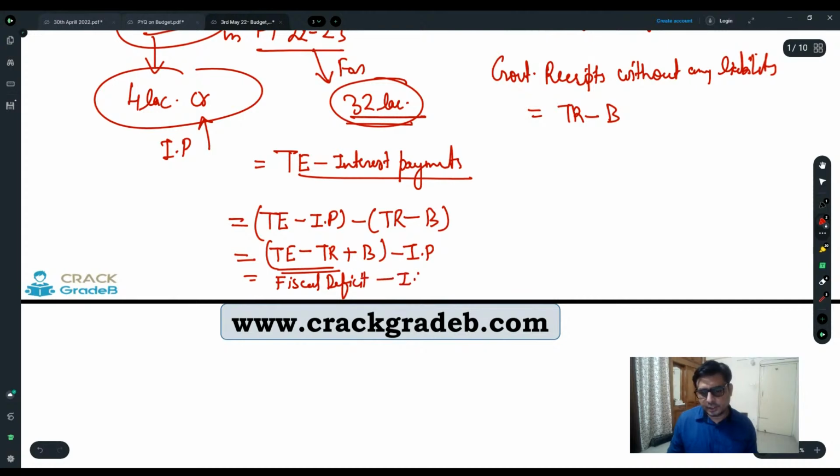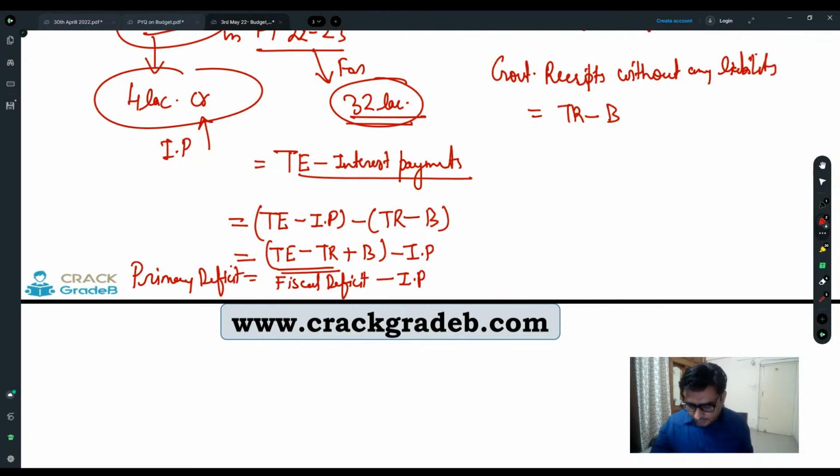Fiscal deficit minus interest payment is going to be called primary deficit. It's going to be known as primary deficit, right? So in this way, we calculate the primary deficit.